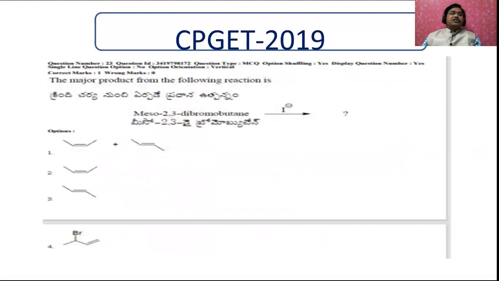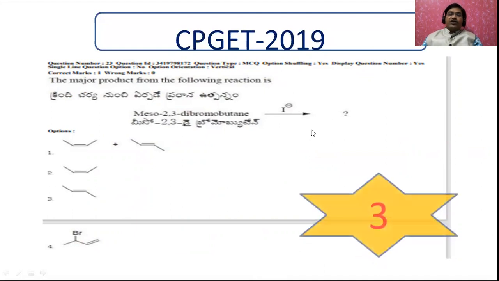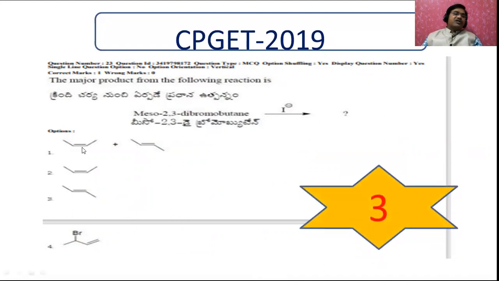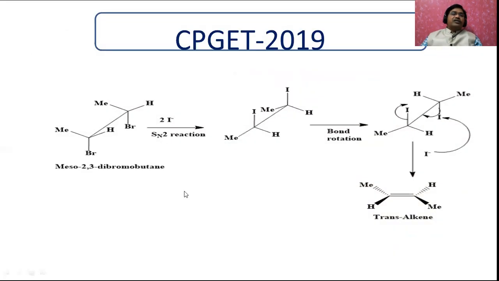Now, what is this? The major product from the following reaction is, what is this? Meso 2,3-dibromobutane, when it is treated with iodide. Let me tell you first of all, the answer is 3. This is going to be trans-2-butene. Then how does it happen? Let us see all the reaction. Here I provided the reaction.